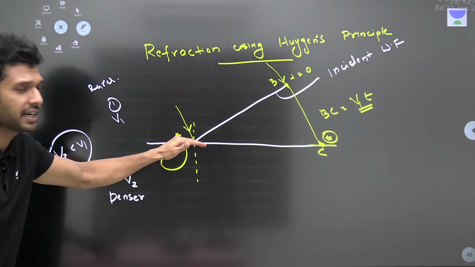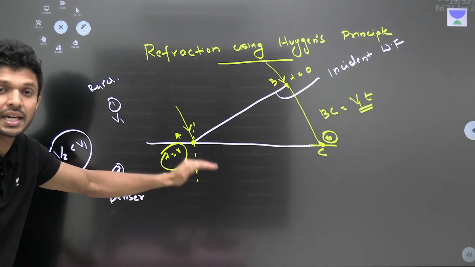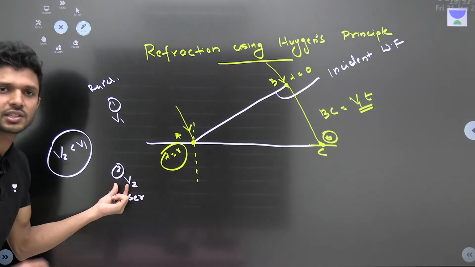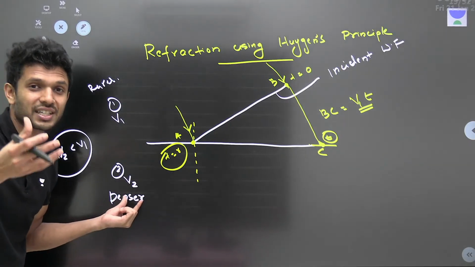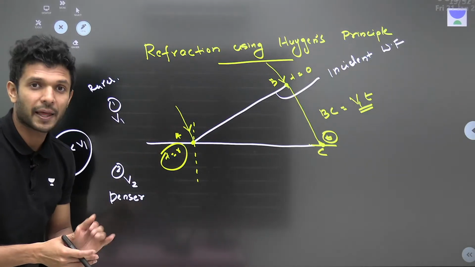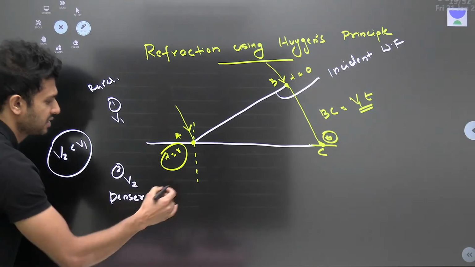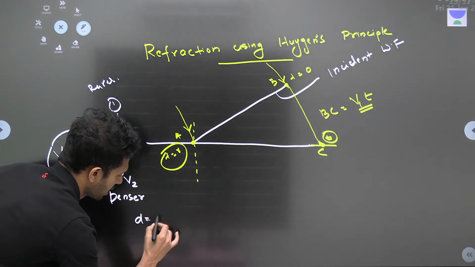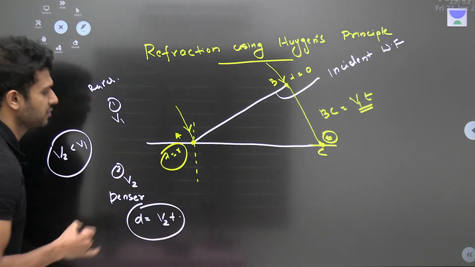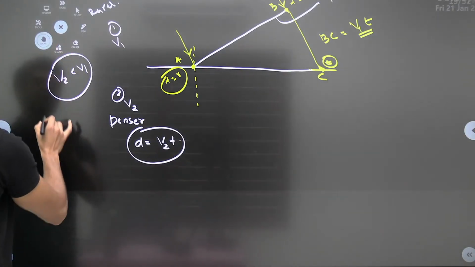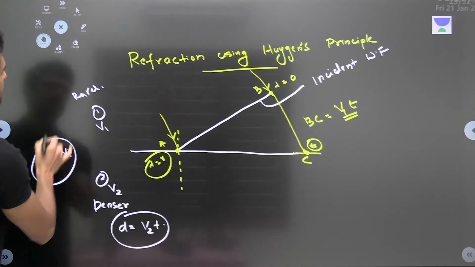In what distance will it go? This ray of light is now moving in the second medium. Second medium पे velocity v2 है. ठीक है. So how much distance is it going to travel in a time of t? That is equal to v2t. Distance it travels will be equal to velocity into time. In the second medium velocity v2 है. So v2 into t आ जाएगा distance.